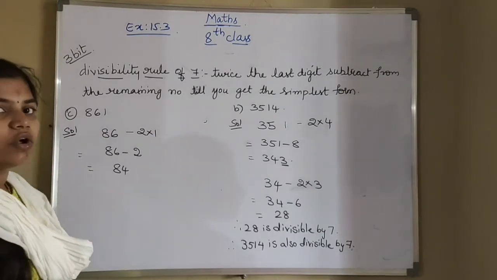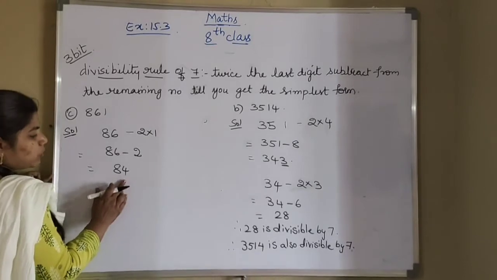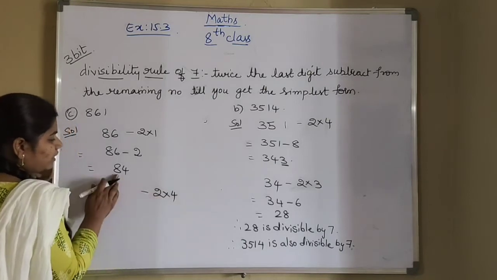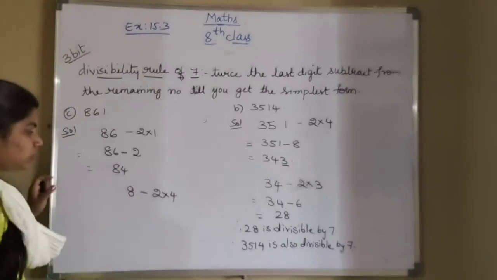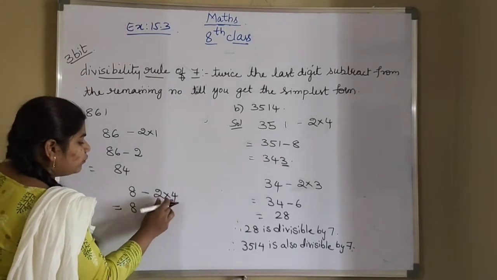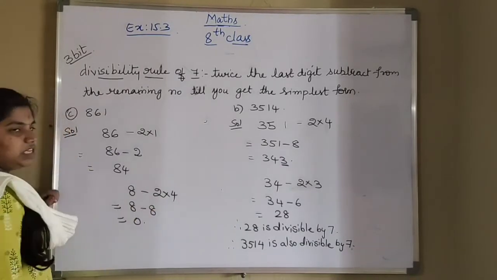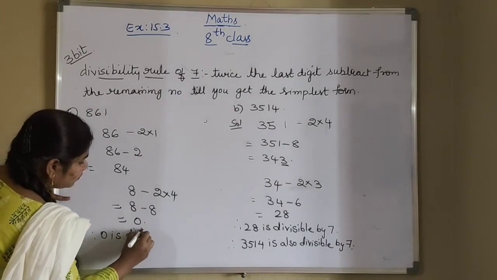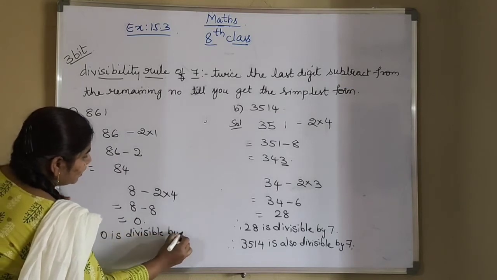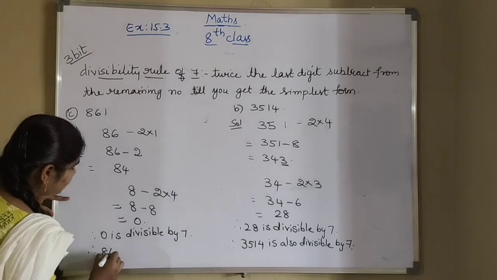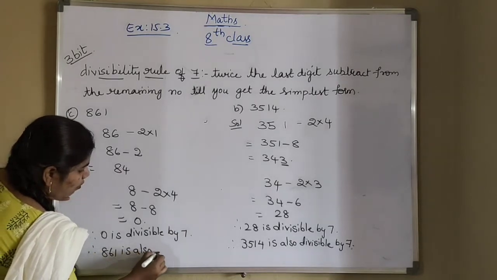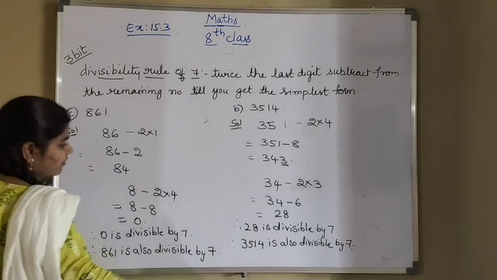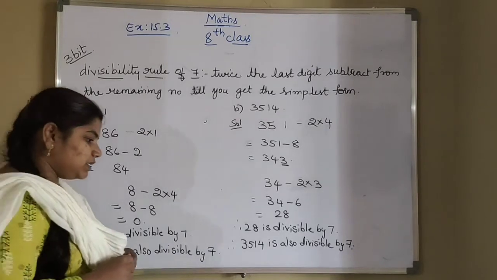So is 84 a multiple of 7 or not, you don't know. So again you repeat this process, twice the last digit, that is 2 into 4, minus. From the remaining number you have to subtract, that is 8 minus 2 fours are 8. So that will be equal to 0. So you got the remainder as 0 there. So 0 is divisible by 7. So therefore 861 is also divisible by 7. So this is our third question. Now the last one.